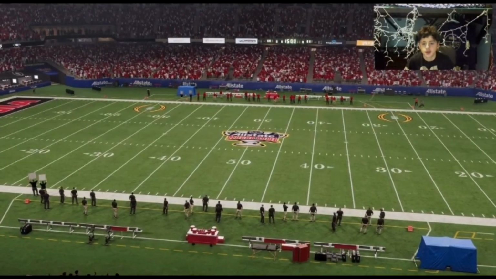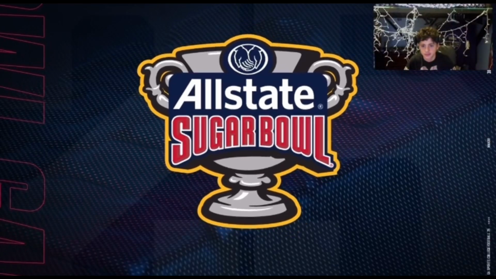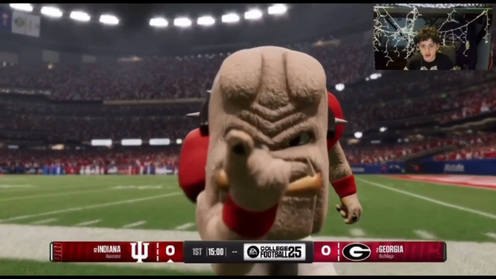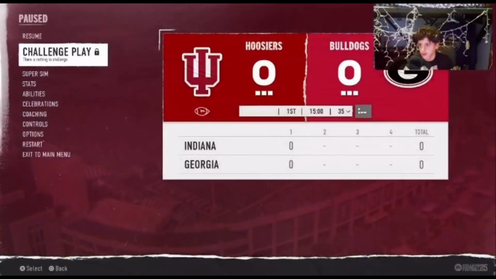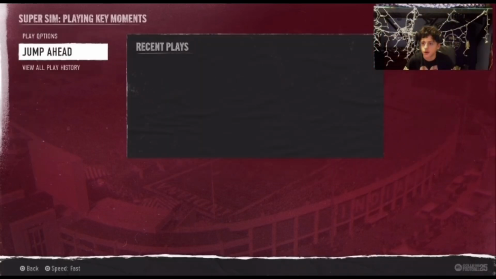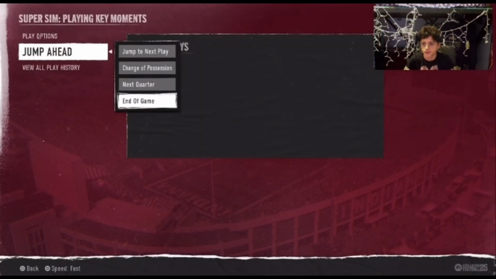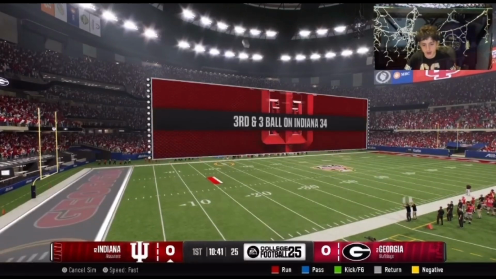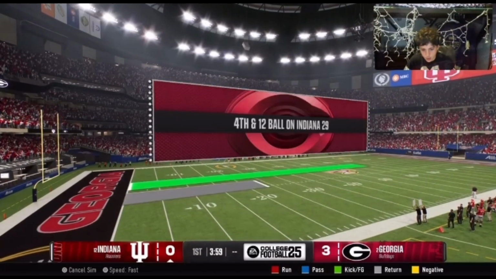Alrighty now. Let's see. Oh, look at him. He thinks he's so tough. Alright, let's simulate this. Alright, so we got Georgia starting out the ball. Indiana getting it. Now Georgia has the ball.